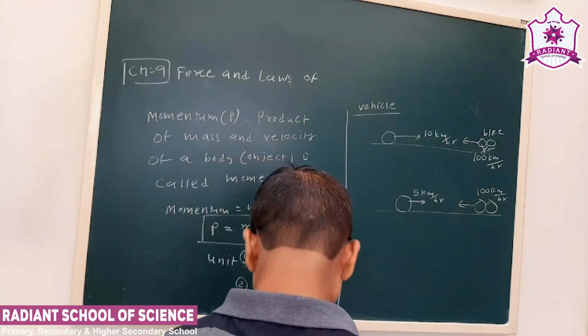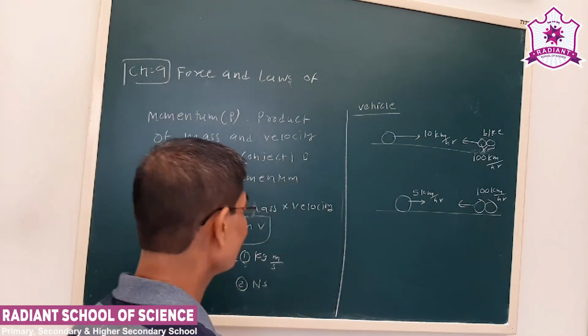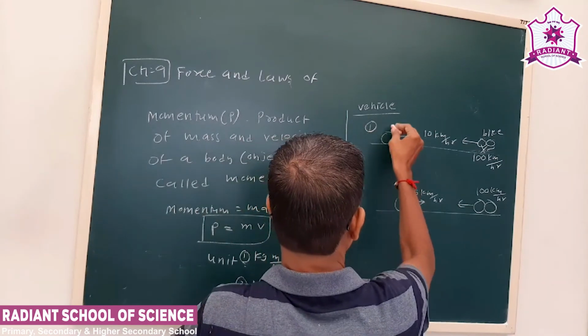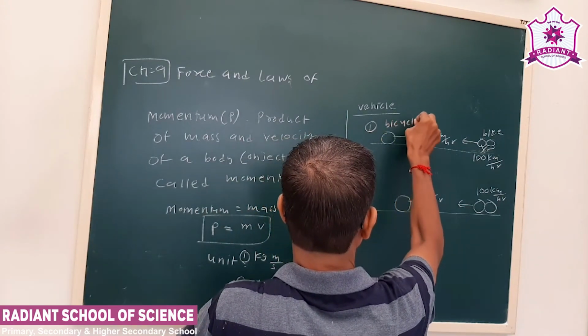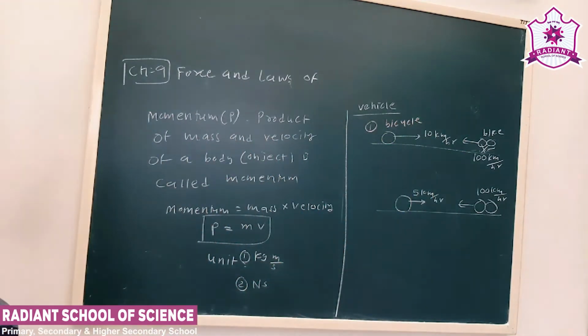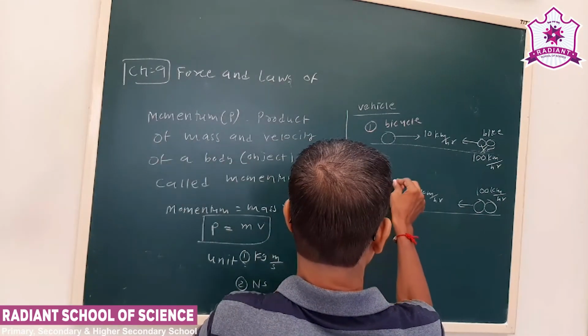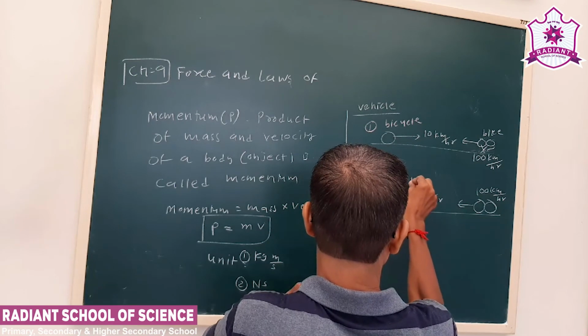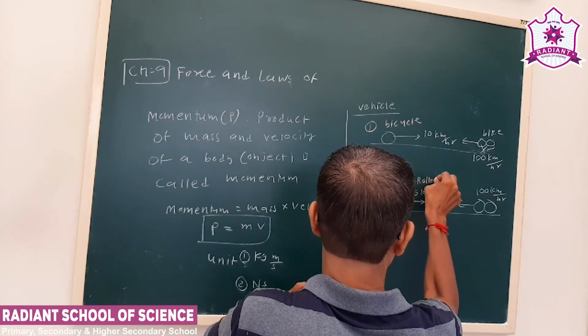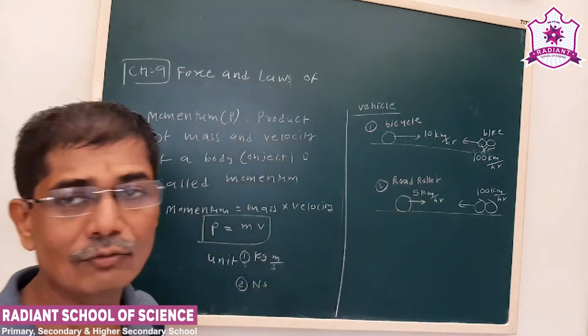But consider a case. The first vehicle is a bicycle, and the second vehicle is a road roller. Now what will happen?